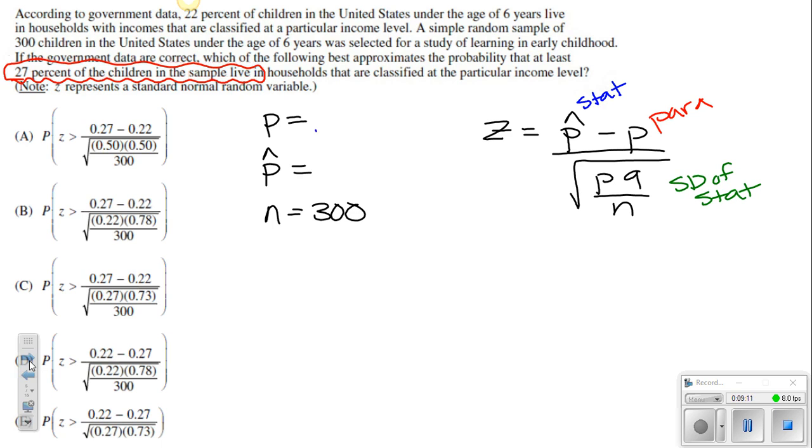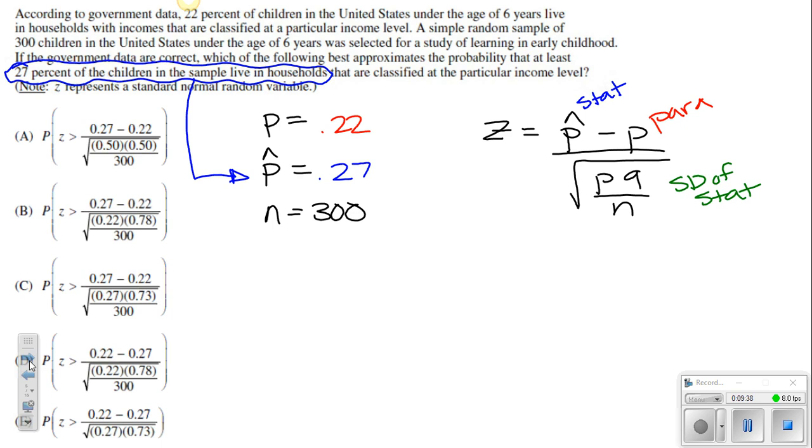So our statistic should be 0.27, which means that our p, I wrote those backwards. This would be 0.27. So it means our p is going to be 0.22. So I hope that you guys see the difference there. So 27%, I guess I actually should have done this in blue to be consistent, right? But the 27% is coming from the sample. So that indicates it's going to be a p hat.